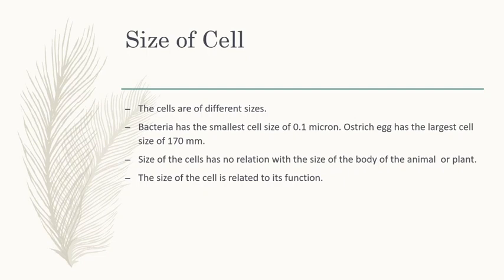And the bacteria has the smallest cell size of 0.1 micron, and the ostrich egg has the largest cell of size 170 millimeter.